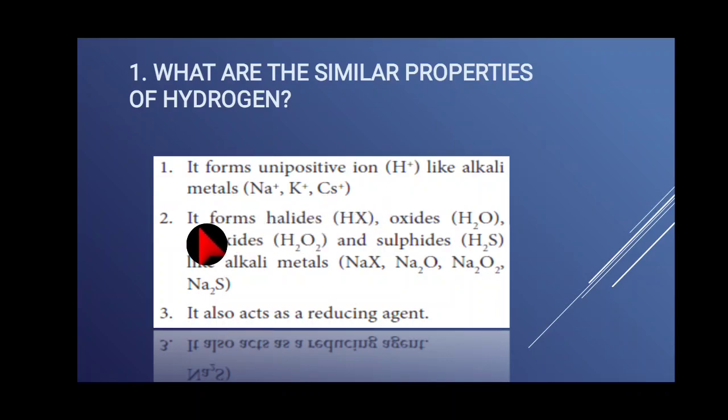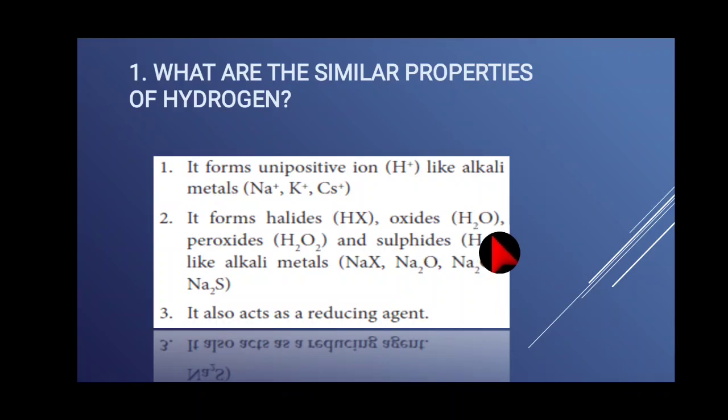Point number 2. It forms halides. Hydrogen forms halides, so generally HF, HCl, HBr, HI. When hydrogen combines with a halogen, it gives halides. In the place of X, we can substitute any halogen, that is called halides. And also hydrogen forms oxides.